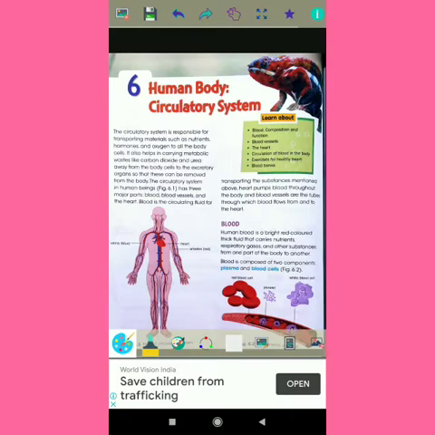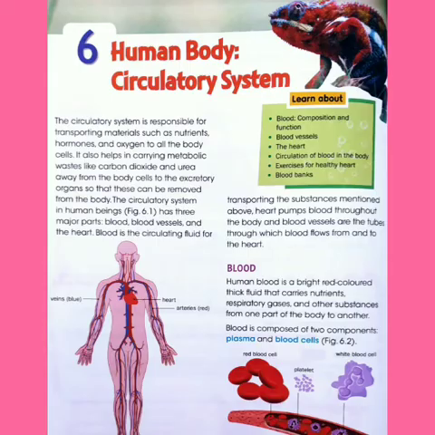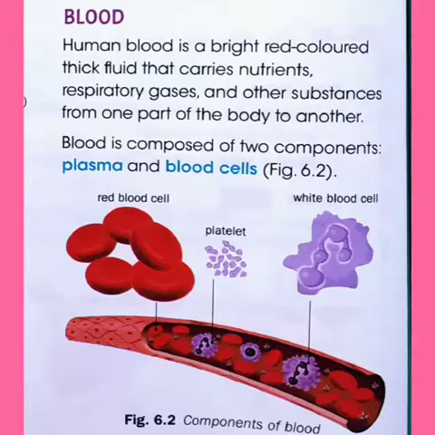So what is blood? Blood is a red colored, thick fluid that carries nutrients, respiratory gases, that is carbon dioxide and oxygen, and some other substances also, that is hormones or some proteins or other nutrients. Human blood is composed of two components. They are plasma and blood cells. Let's read about plasma first.